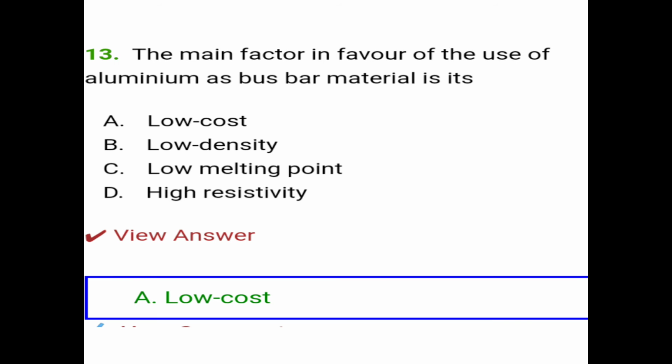Question number 13 is, the main factor in favor of the use of aluminum as bus bar material is its low cost, low density, low melting point, high resistivity. So the correct answer is option A, low cost.